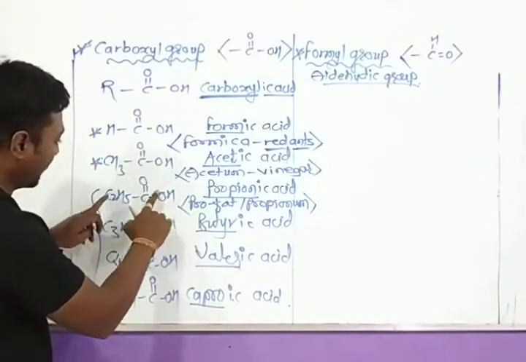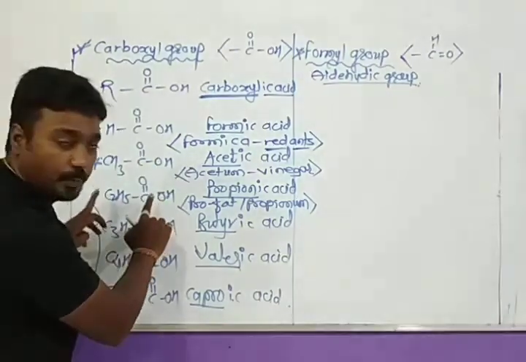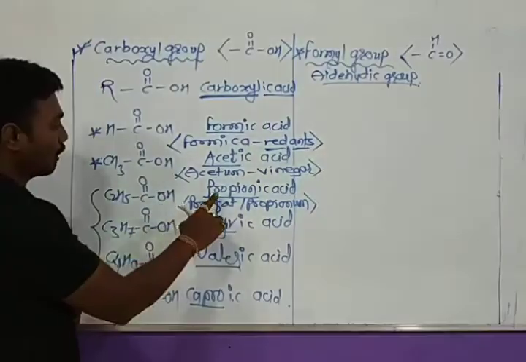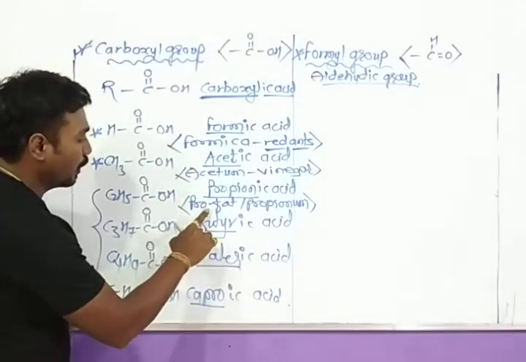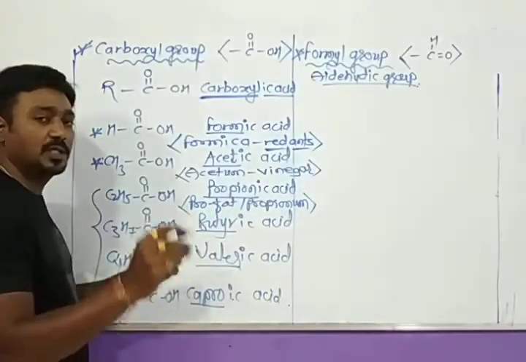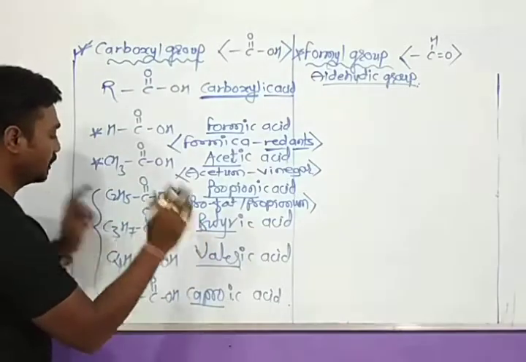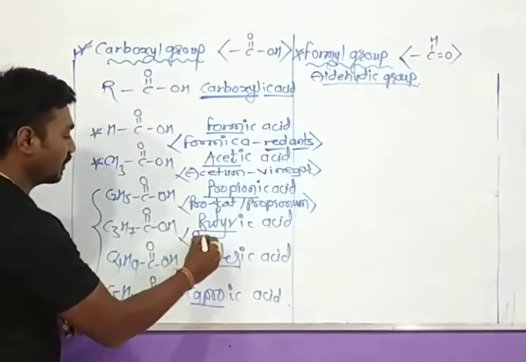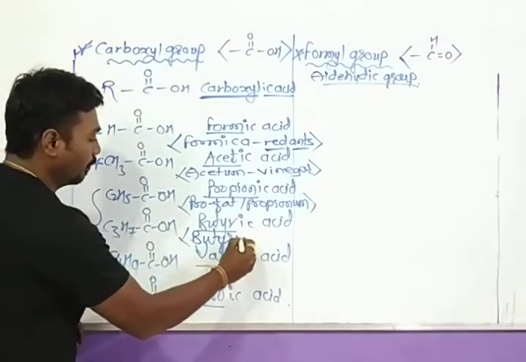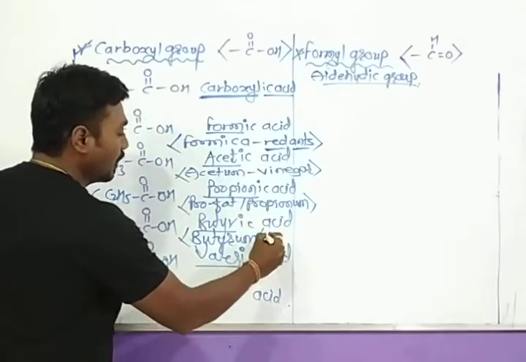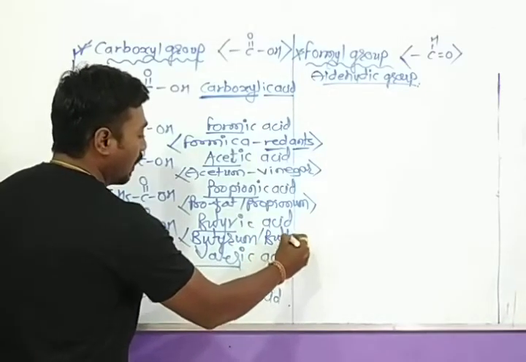For the first fatty acid of the series, the common name comes from propionum, that is pro-fat, the first fatty acid of this series. Its common name comes from butyrum, that is from buttermilk.